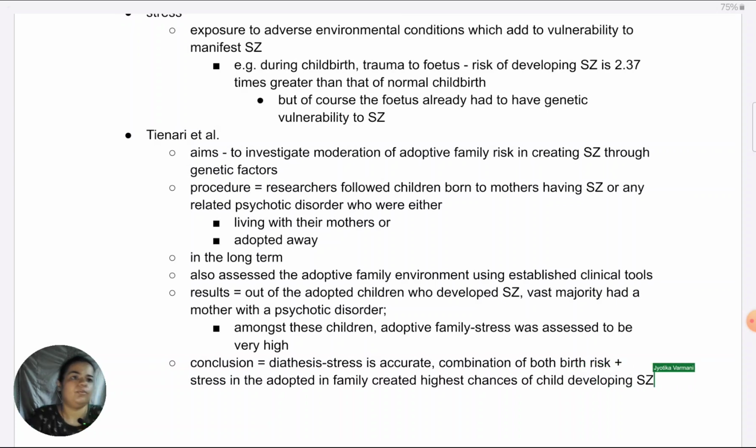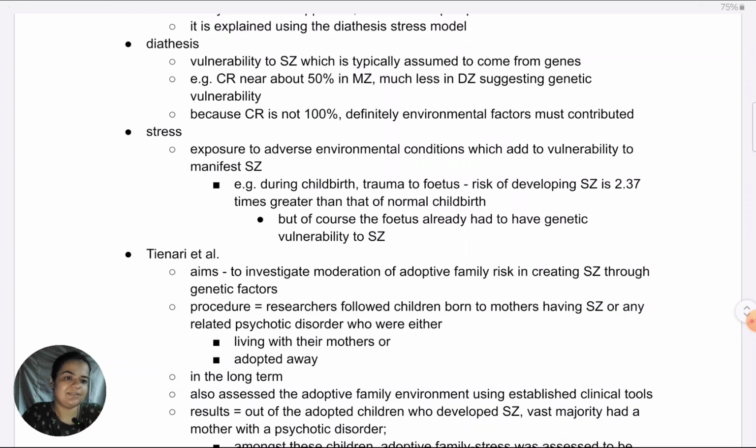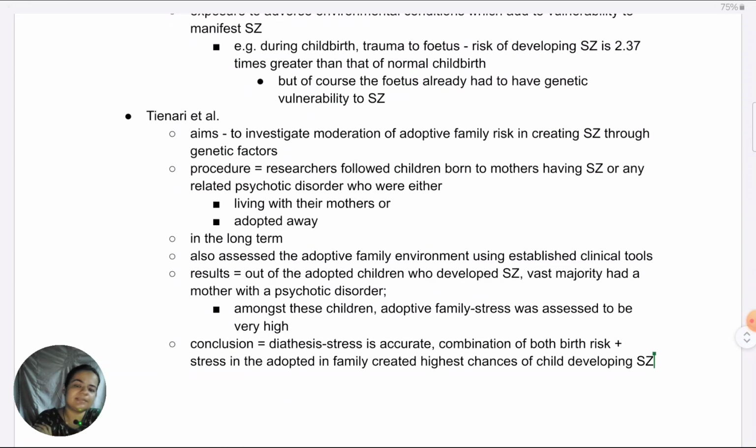I know many of y'all will find this AO1 lengthy, and there are too many figures or studies to remember. But the fact is that if you want to get a full 16 out of 16, which many students come to me for, they're already doing well, but they want to get their A stars in psychology, then you do have to cover this way.